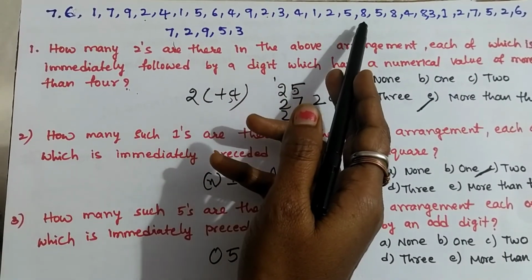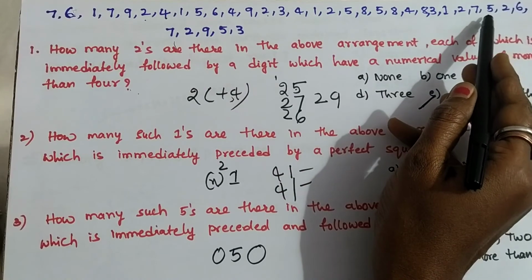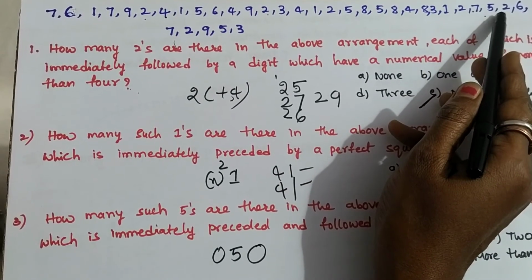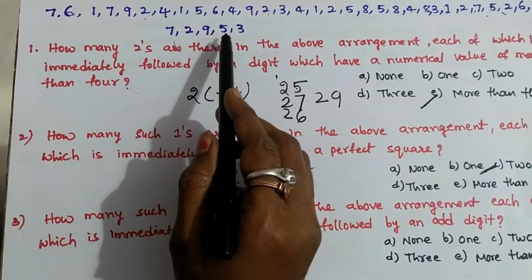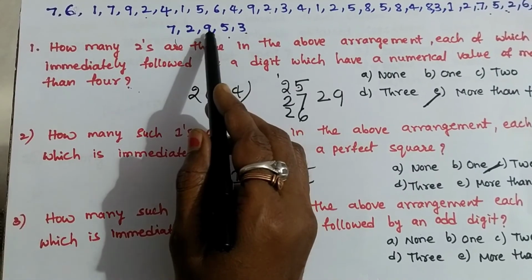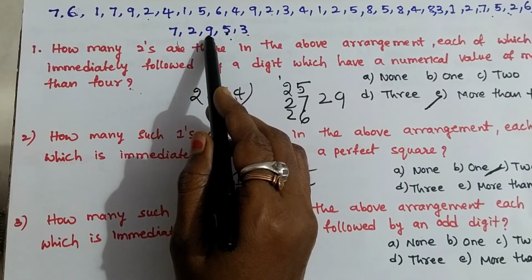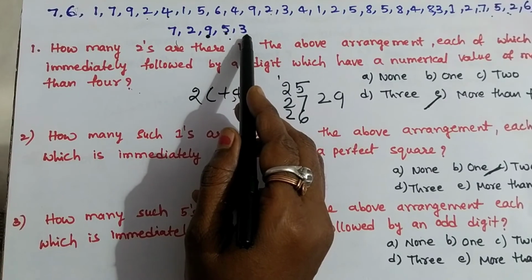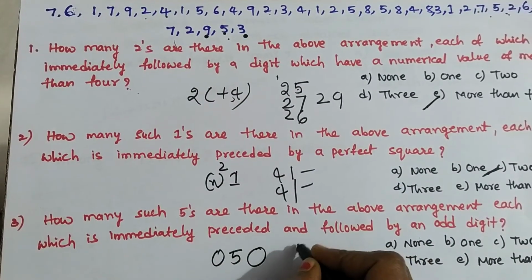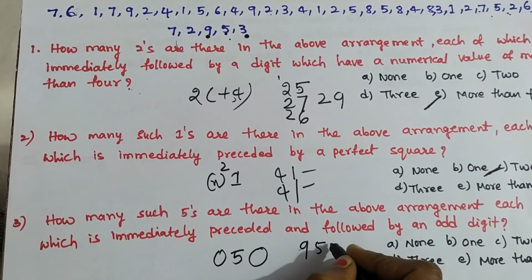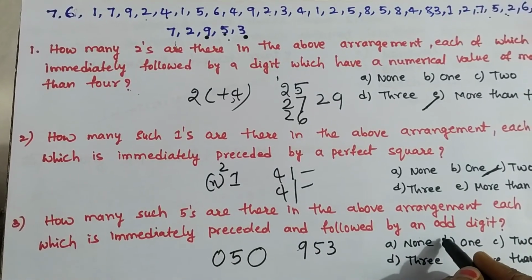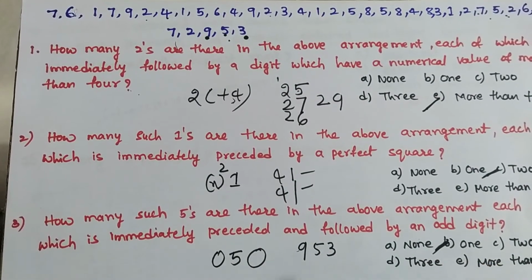These two are even numbers. 5, 7, 2. 2 is an even number. Here 5, 9, 3. So 5 is preceded by an odd number and followed by an odd number. Only one option is there. 9, 5, 3. So B is the right answer.